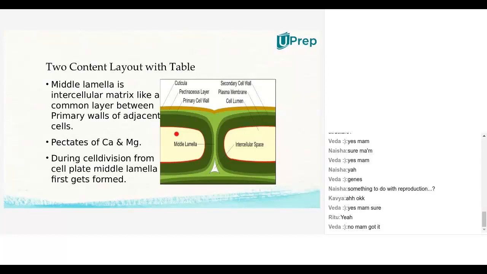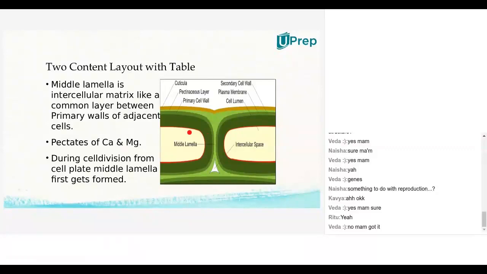Why are we saying it is the first formed layer? Because if you see here, this is one cell, this is another cell. A single cell will get divided and give rise to 2 daughter cells. That's what we understood in the last cell features class. Did you remember, during the characters of cell, I said from a single cell, 2 daughter cells will be produced, isn't it?